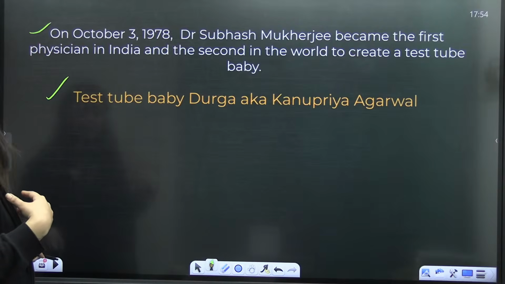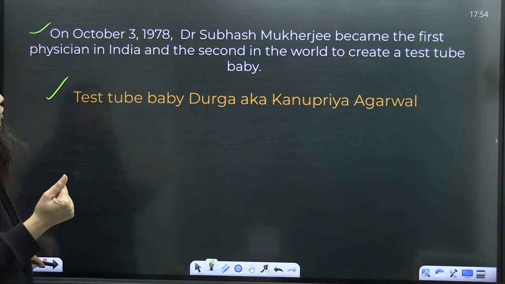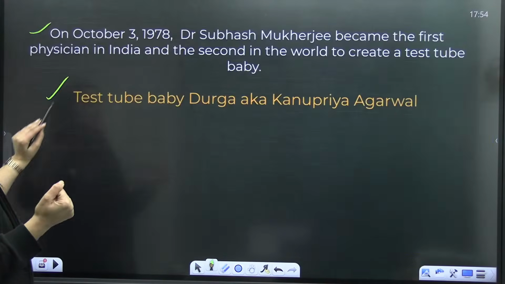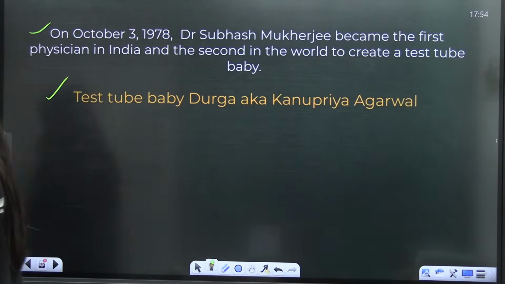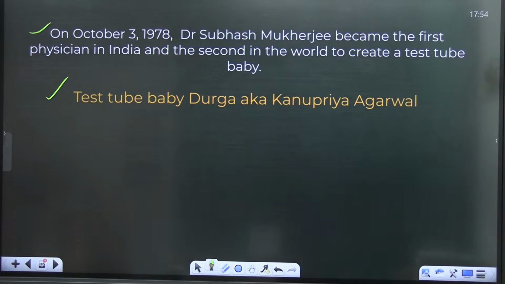So on October 3rd, 1978, Dr. Subhash Mukherjee. So he was second in the world. Is that clear? So you can just write down these names. Yes, please. Okay. So Dr. Subhash Mukherjee.